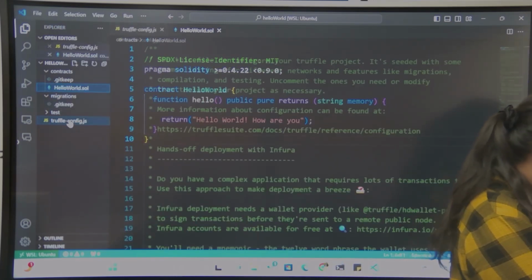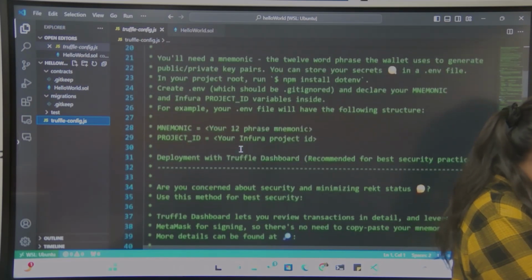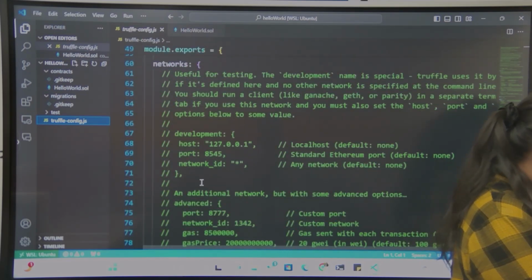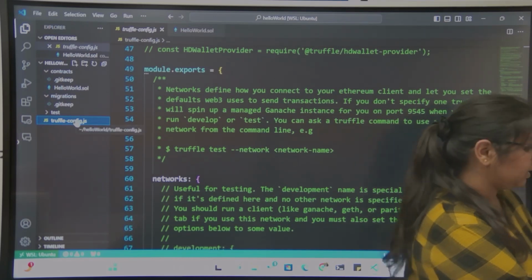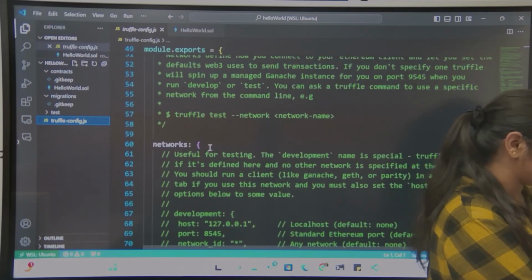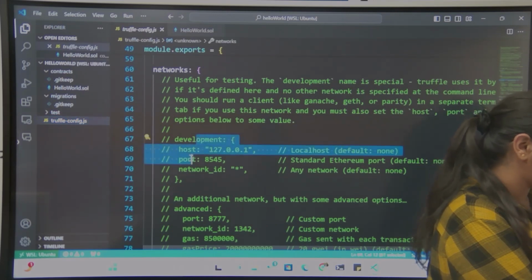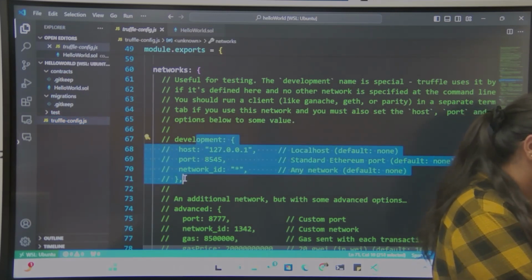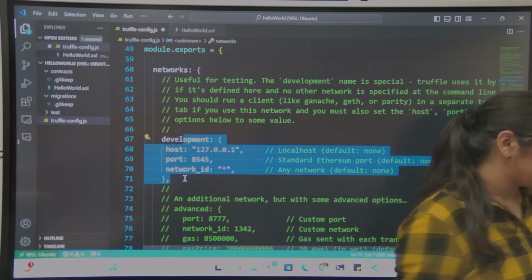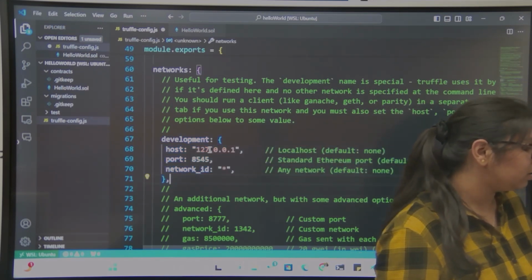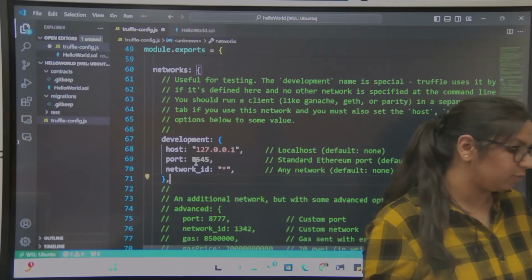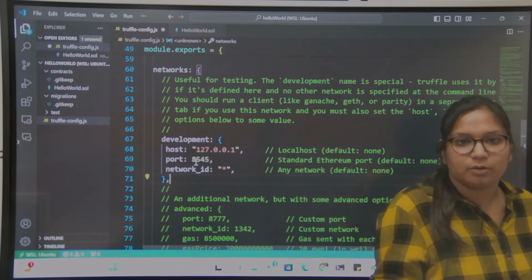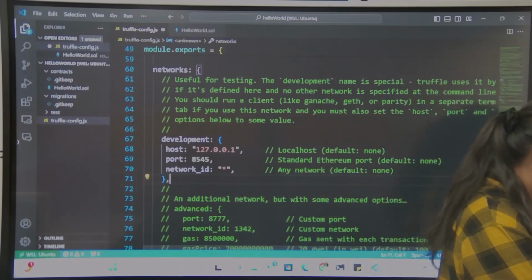Now, what we need to change: we need to set this project to work with our local blockchain. For that, you can move to truffle-config.js. Then, in the networks section, there is commented out code, which is this. You just need to uncomment this code. Here the host is 127.0.0.1 and the port is 8545, and only on this your local blockchain is running.